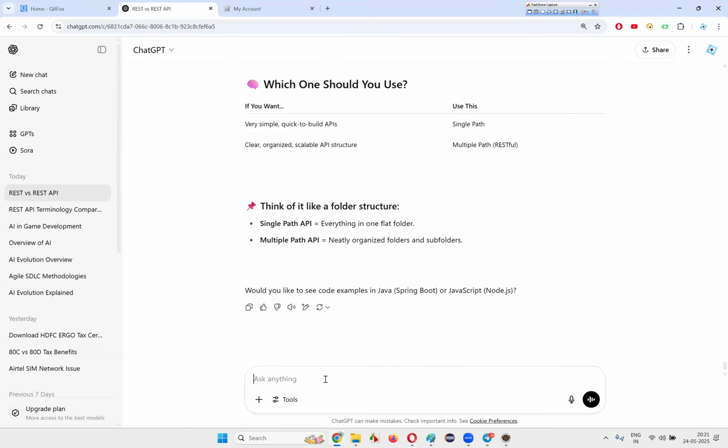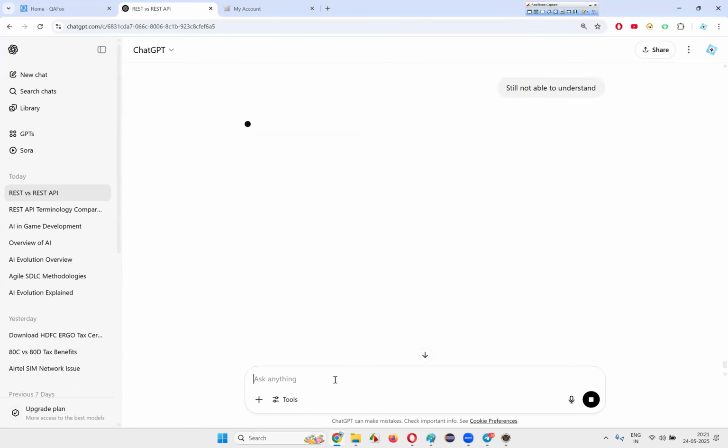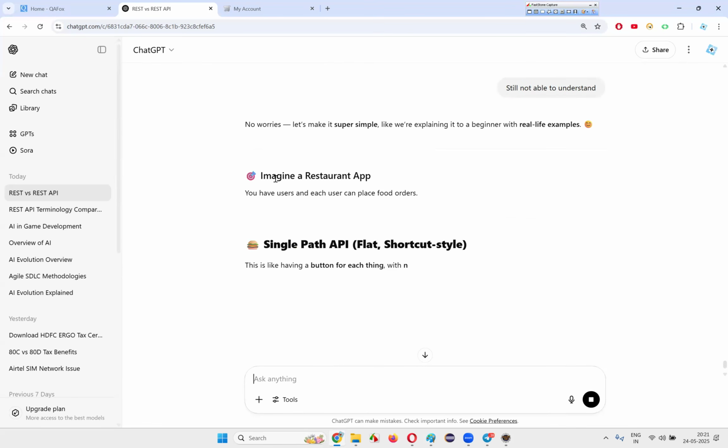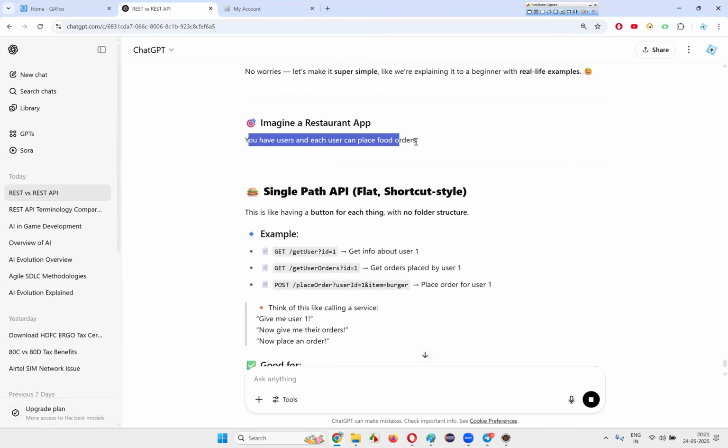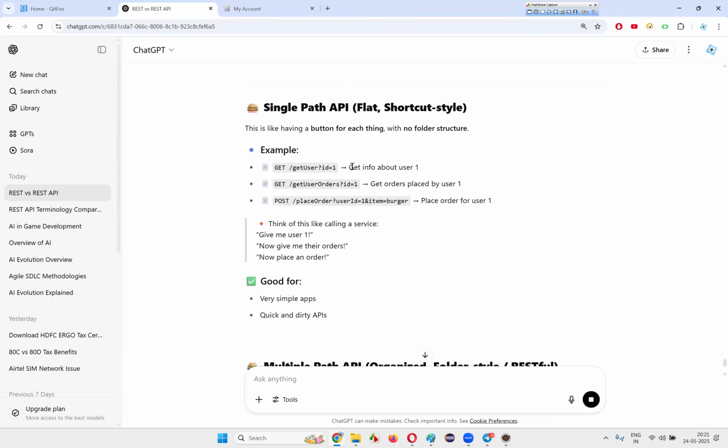Still not able to understand? Let's go for a better example. That will give you more explanation. You have users and each user can place food orders. Get info about user one. Get orders placed by user one. Place orders for user one. Give me one user. Now give me their orders. Now place an order.